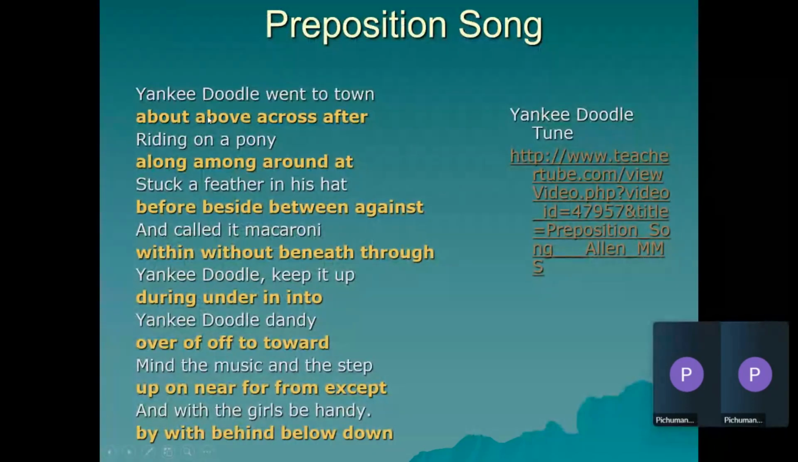But the text I have given here: Yankee Doodle went to town riding on a pony. In the same tune, you can insert the prepositions here in alphabetical order: about, above, across, after, along, among, around, and so on, right? If you practice this song, you will be able to catch more prepositions and you won't forget them. This is the simple playway learning that we usually use with kids.